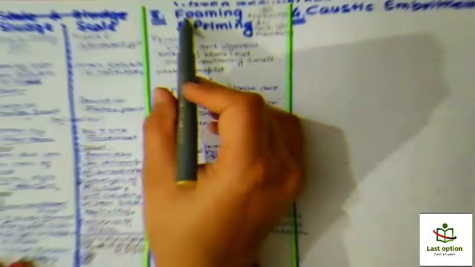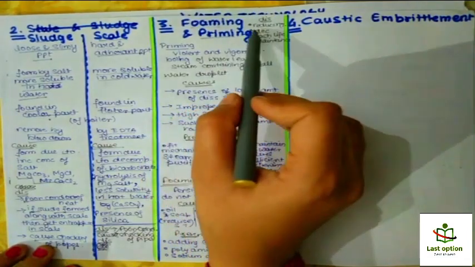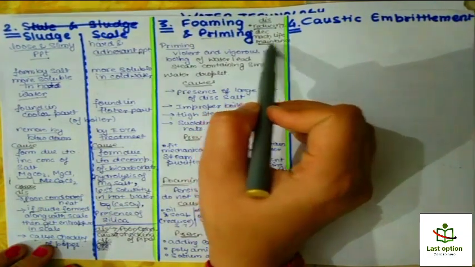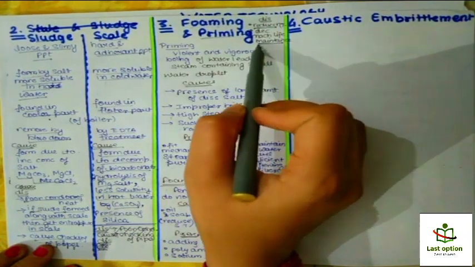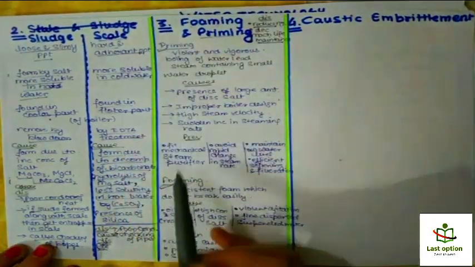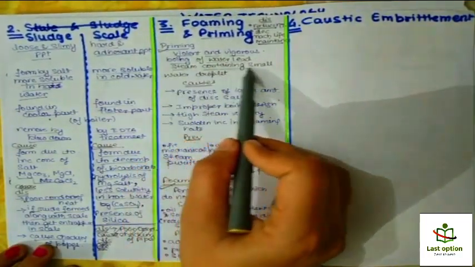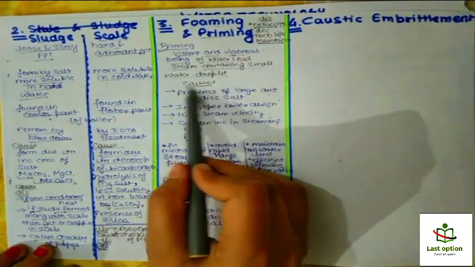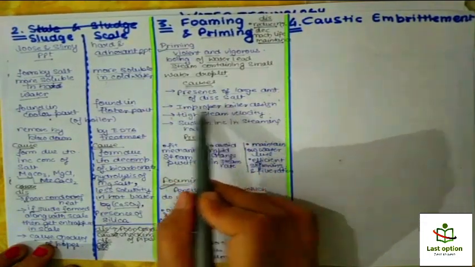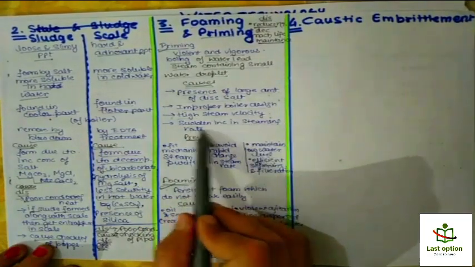Okay, these are foaming and priming. So what are the disadvantages? Why we do not want these? Because it reduces the efficiency, decreases the life of the machinery, and maintenance. There is very high maintenance for this. So what is priming and what is foaming? So priming is basically violent and vigorous boiling of water that led to the steam containing small water droplets. And its causes are presence of large amount of dissolved salt, improper boiler design, high steam velocity, sudden increase in steaming rate.